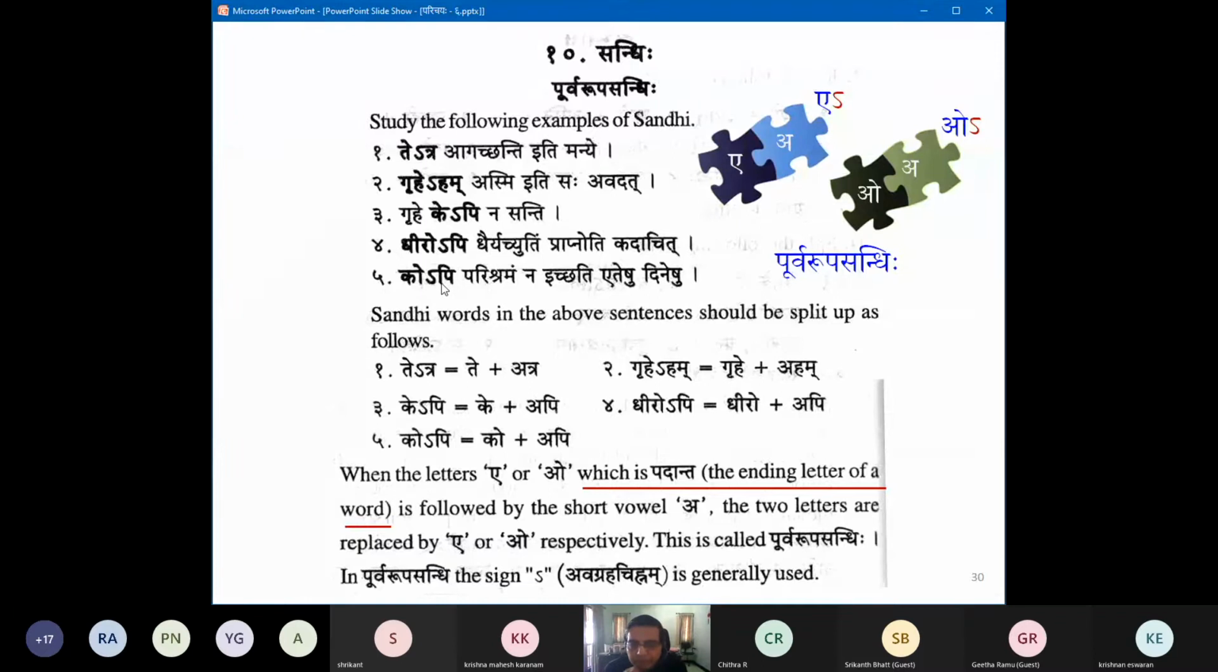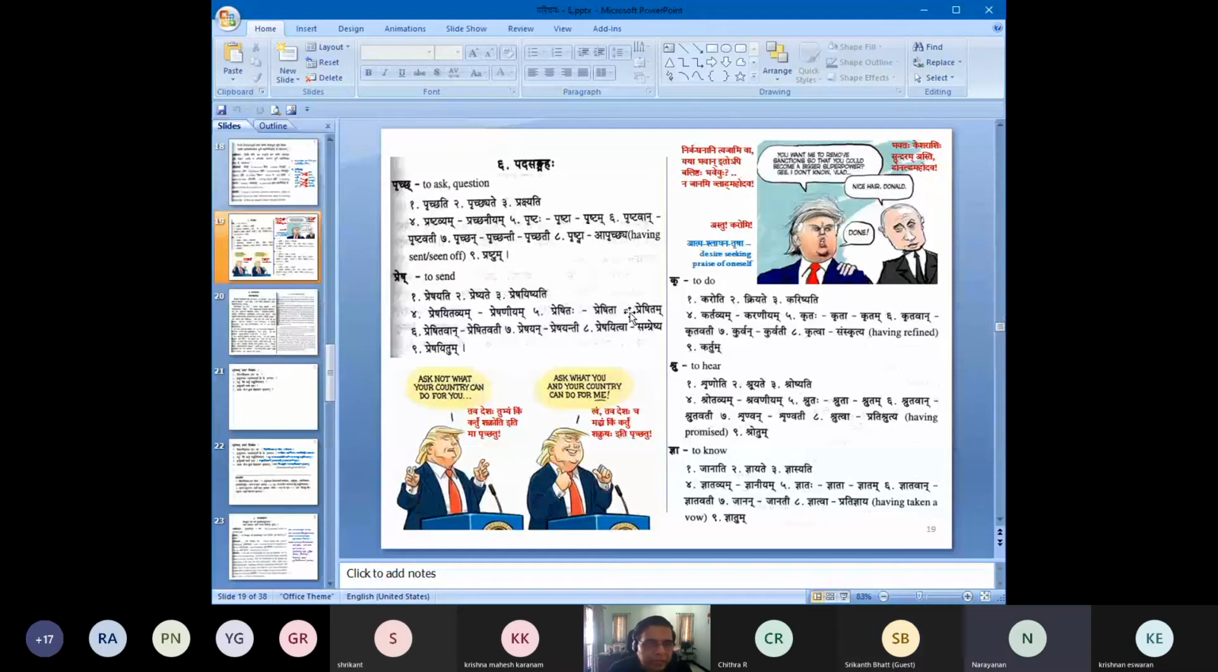Sir, one doubt. Sir, I request you to show, when the letter A or O is padanta, the ending, how it is happening in a word. This itself is an example, Mahodaya. Why are you worried that I should show something? Kaha api is how we are starting. Okay, let me use a pen.